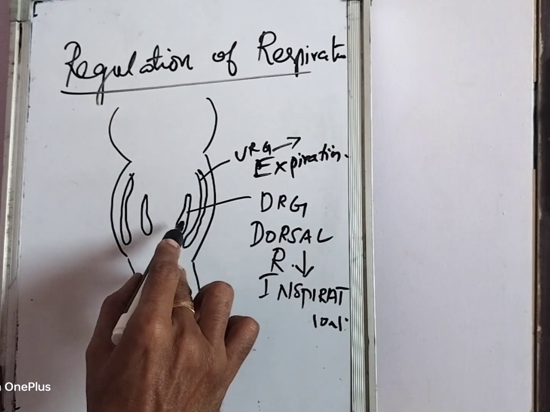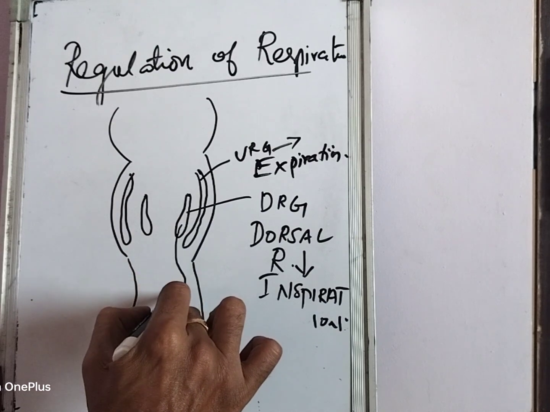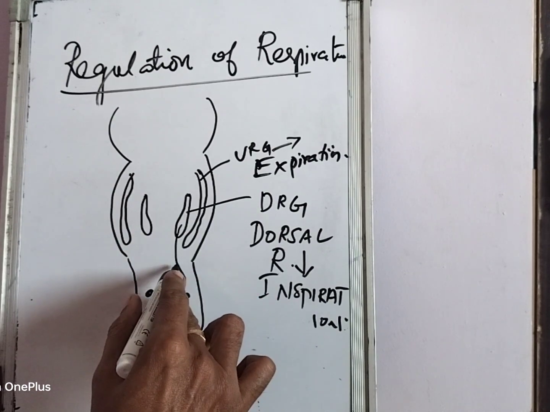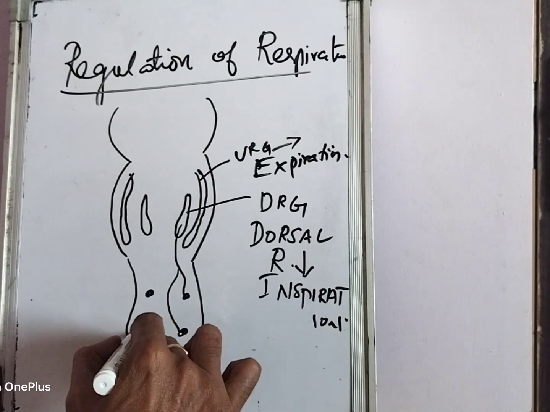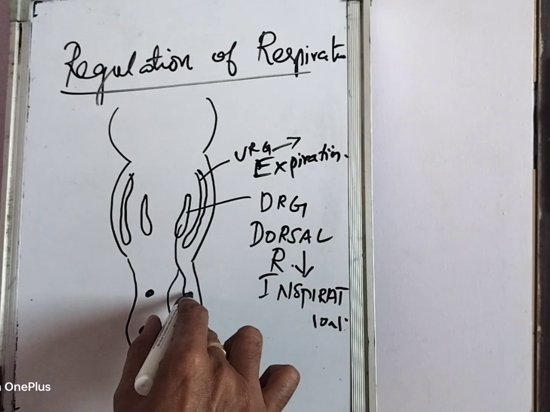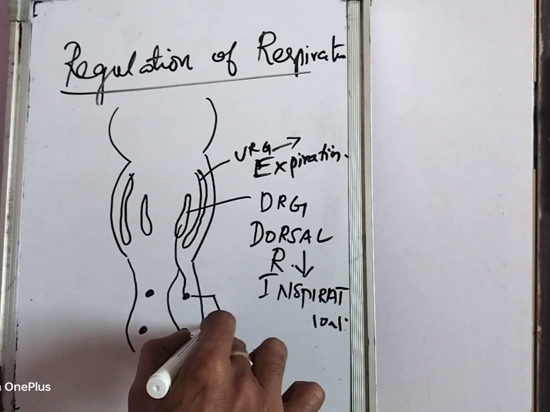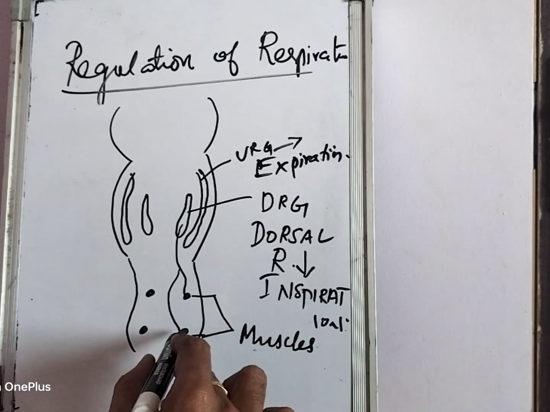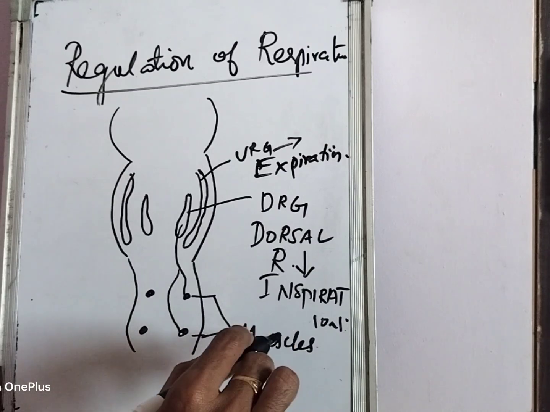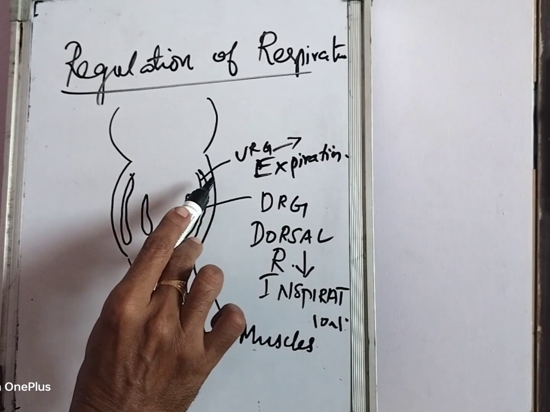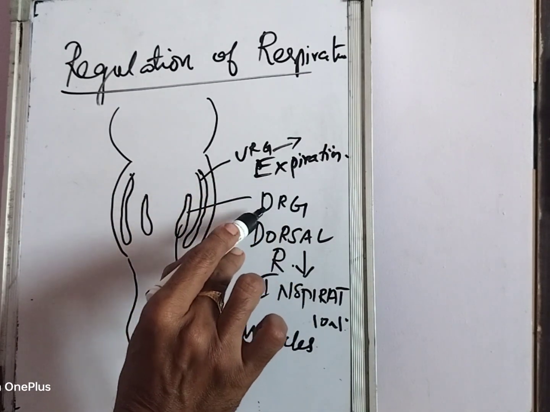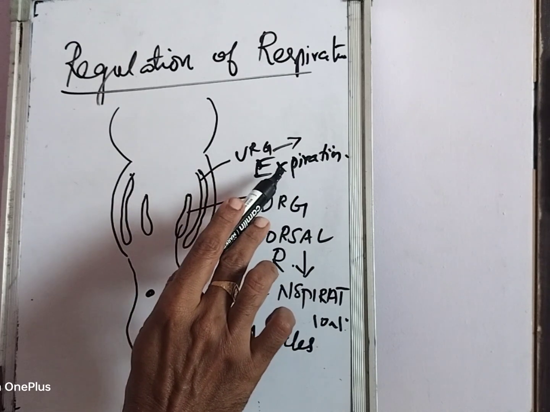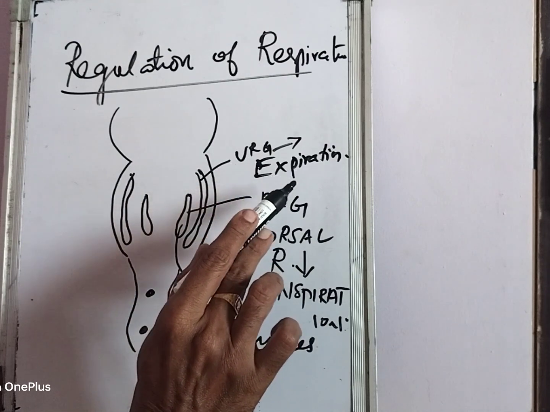Now the impulses from the DRG supply the motor neurons in the spinal cord, either the phrenic motor neurons in the cervical segment or the motor neurons in the thoracic segment. These motor neurons innervate the muscles of inspiration and also expiration. Expiration is by the motor neurons supplying the internal intercostal muscles. The VRG, which is responsible for expiration, is usually inactive, and the DRG is active. Inspiration is an active process, while expiration is a passive process. Expiration is nothing but the elastic recoiling of the lungs.